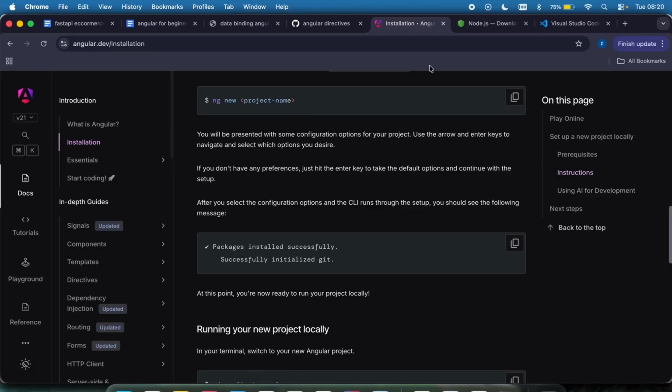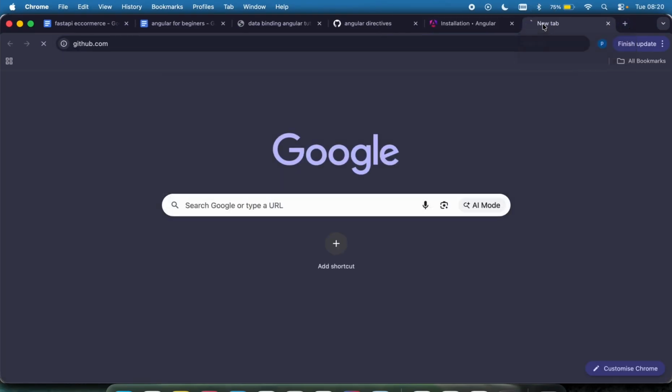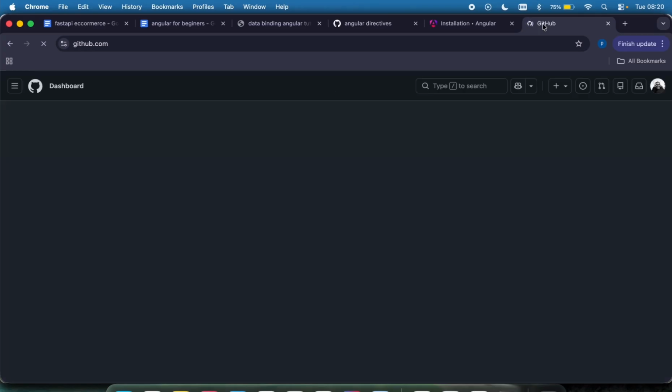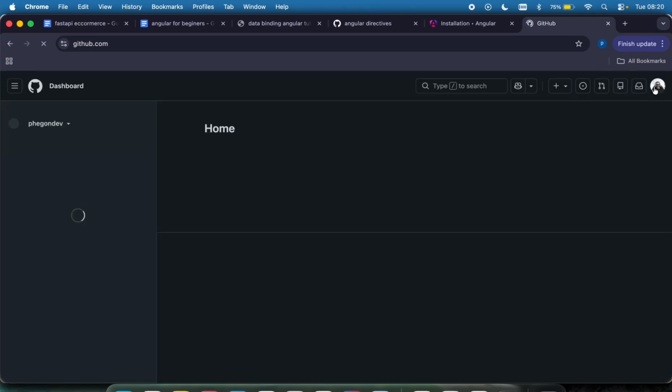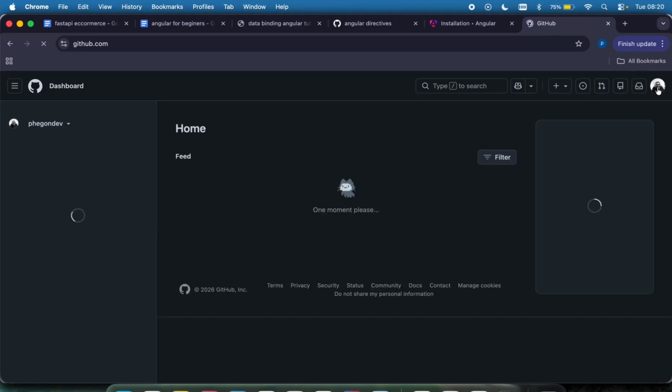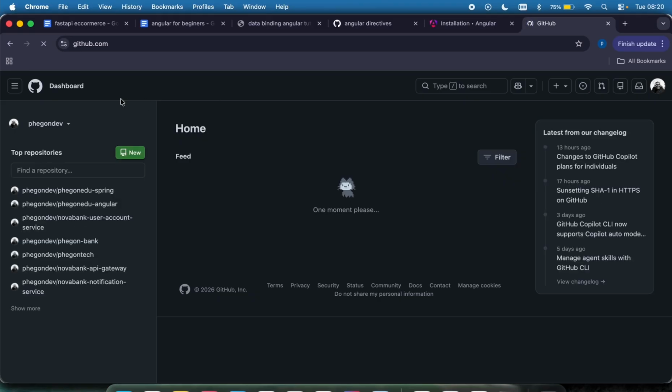So the next thing I'm going to do is to create the Angular project. Before I do that, I'm just going to first go to GitHub so I can create a folder so you guys can get to see the code for our project and our Angular course. You know what? I think I'm just going to do this in the background so we will not waste a little bit of time, and we're just going to proceed to create Angular projects. Okay. So I'm going to just do this probably after this.